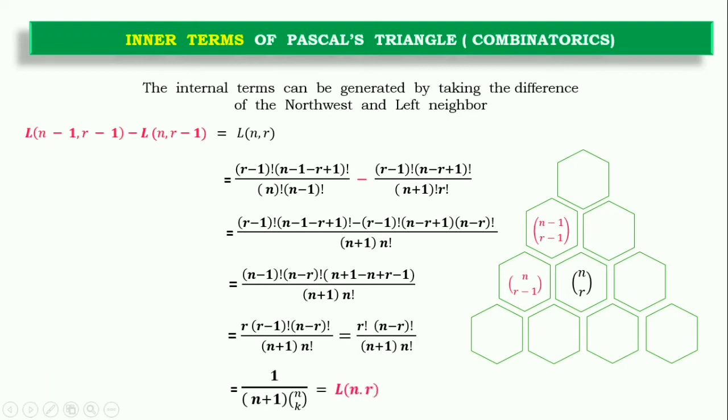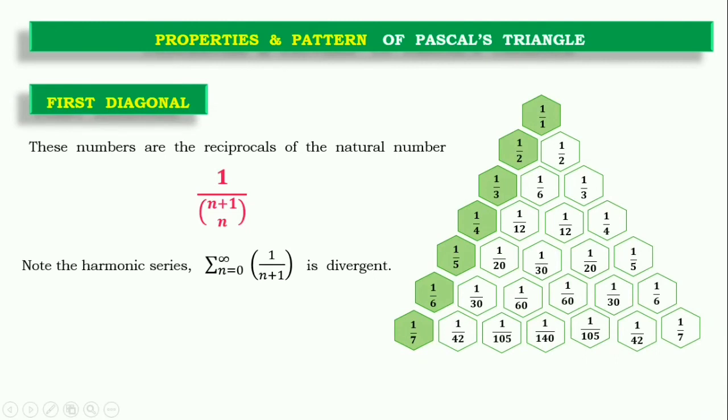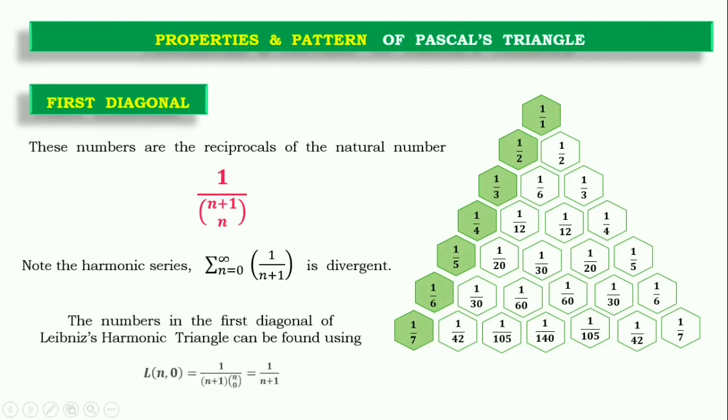Now we will proceed to the properties and patterns. The first diagonal of the Leibniz triangle says that these are the reciprocals of natural numbers, as we have already discussed, and the series is diverging, and it is represented by 1 by n plus 1.